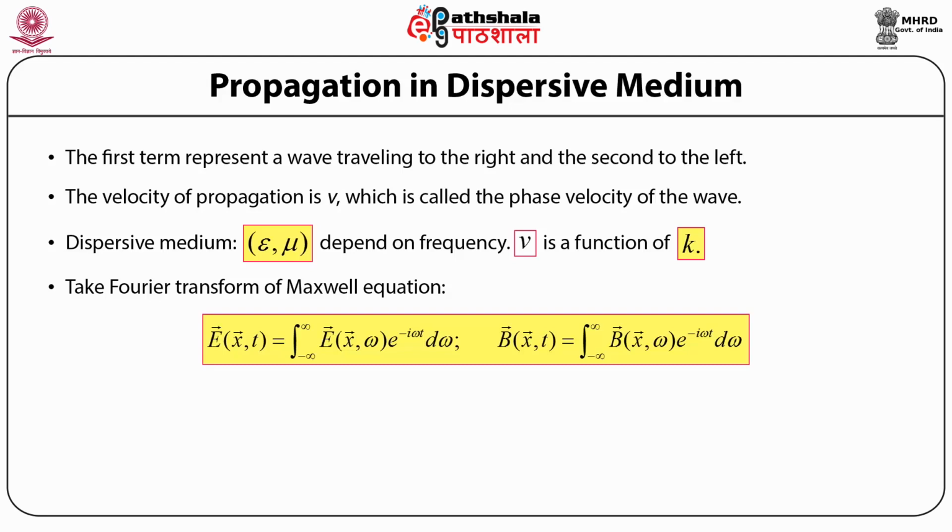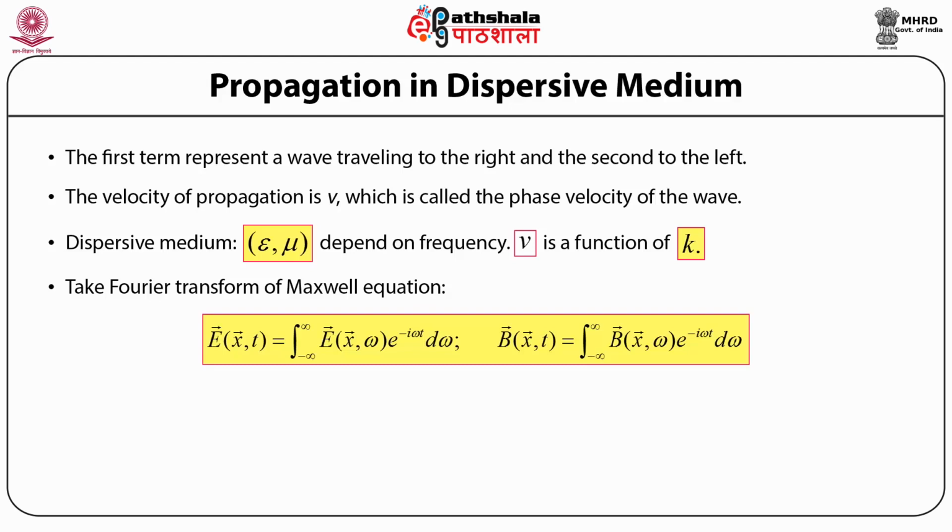The electric field vector E as a function of position vector x and time t is equal to the integral over the frequency element d omega with integration limits from minus infinity to plus infinity, acting over the electric field vector E as a function of position vector x and angular frequency omega times exponential to the power minus iota times omega times t.